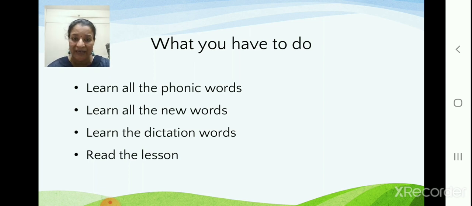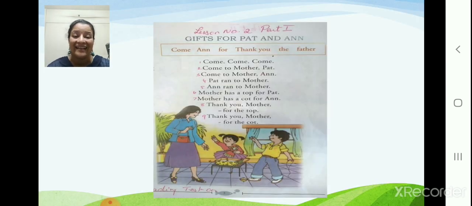And read the lesson. I will show you how to read the lesson one more time. Okay, and let us start. This is how the lesson is in your book, children. You have to get familiar with this. So you can see up here, lesson number 2, part 1. Gifts for Pat and Anne. Do you want me to read again?